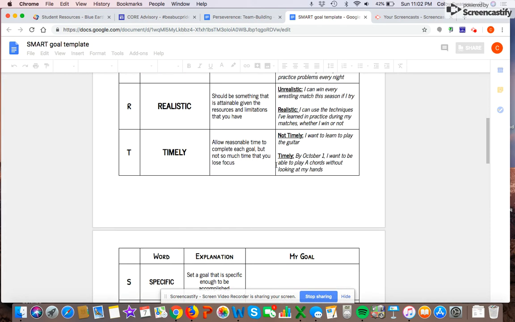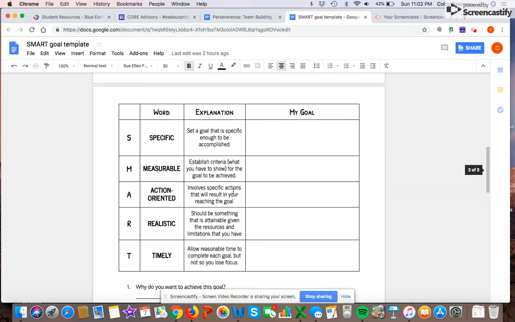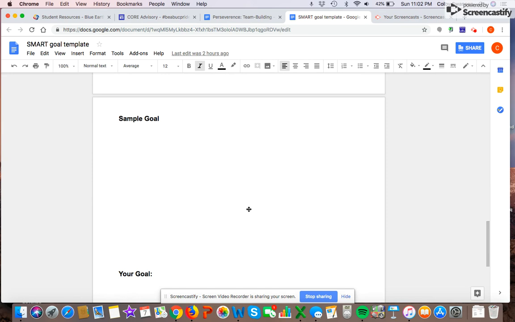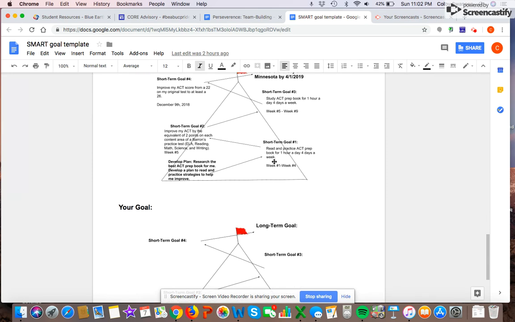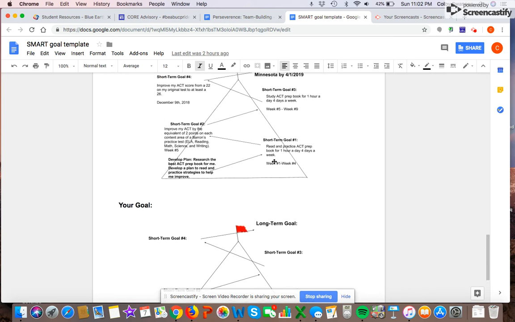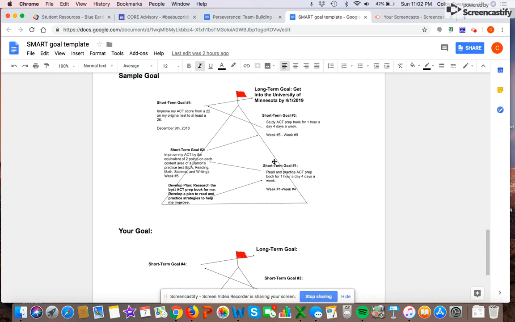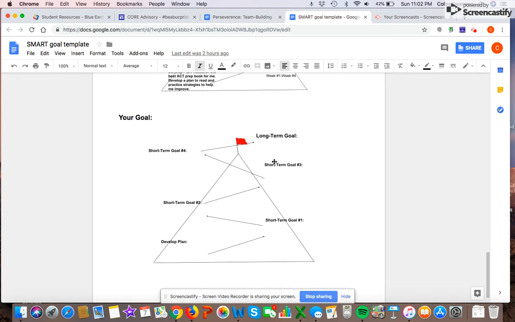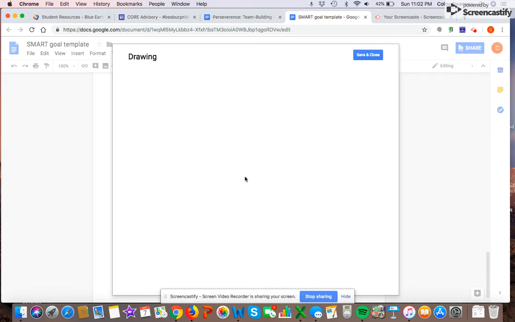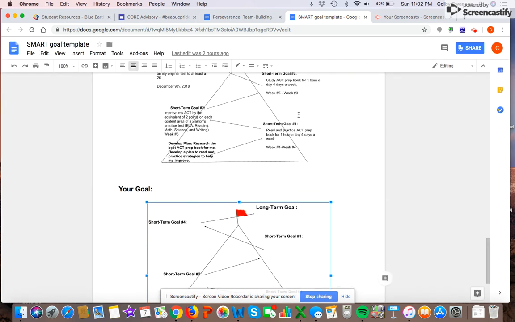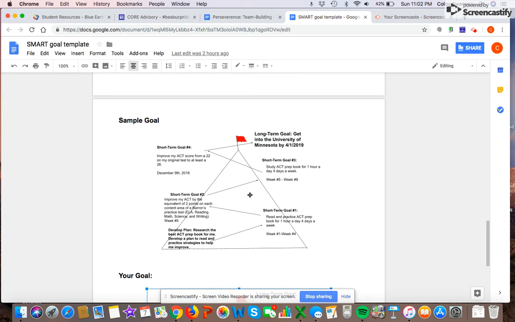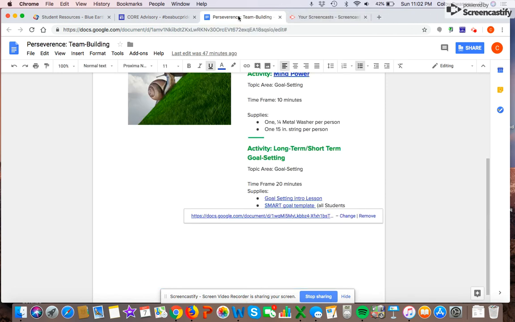So this is something you'd want to share with students. They can type in here, they can edit it. So if they would want to make a copy, there's also a long-term goal setting visual aid that they can use, a graphic organizer, I guess, not really a visual aid. If you double click, you can edit that on your own. There is a sample graphic organizer right here. So that brings us to the end.